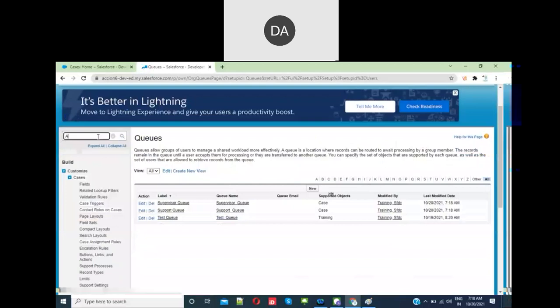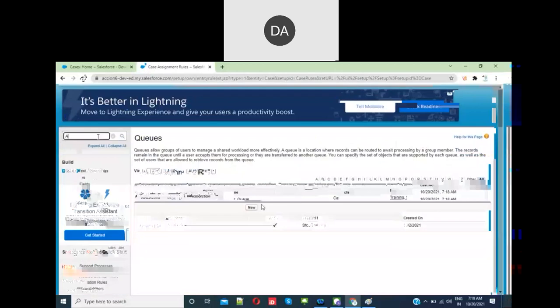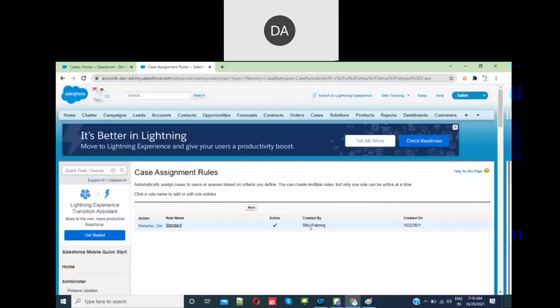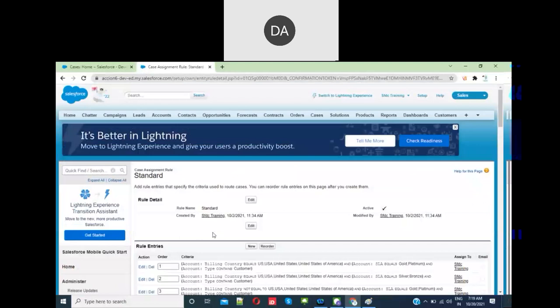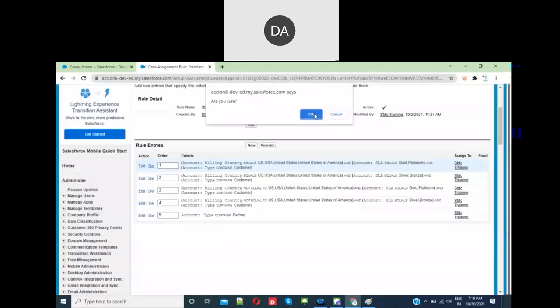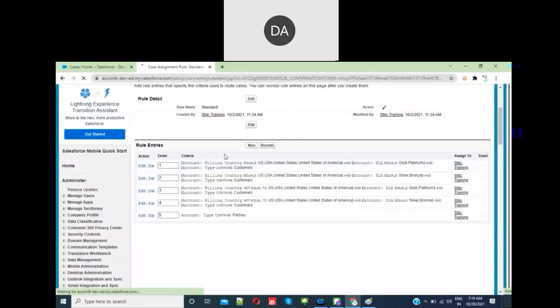By default, an assignment rule will be there. It's active. Go here. Remove them first.